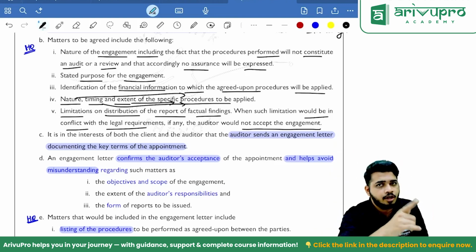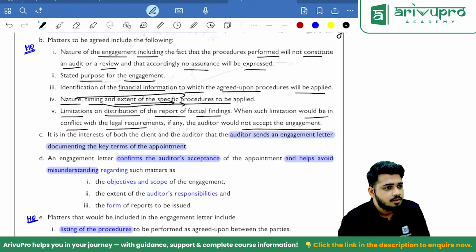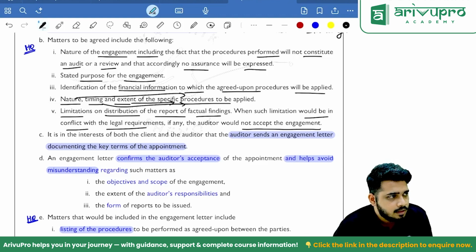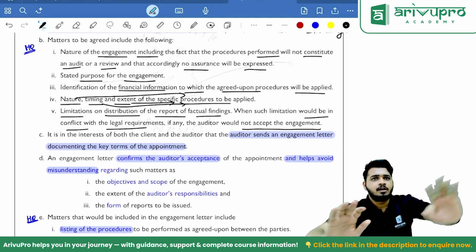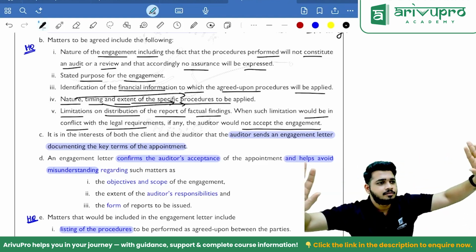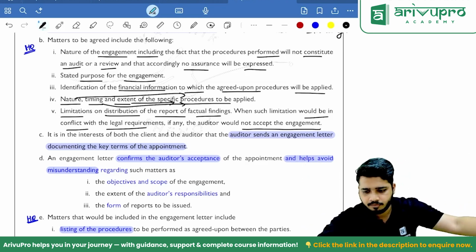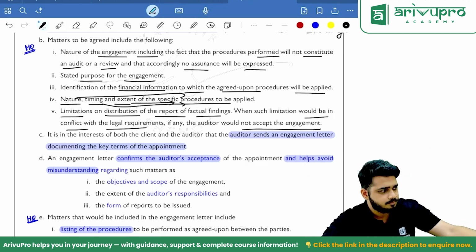You know why? Tomorrow if they distribute it, then where is the agreement? Where is the proof? That's why SRS 4400 is there. Clear? So we need to specifically tell them, boss, in the agreement only you put it: do not distribute to outsiders, between you and me. Then it's okay.